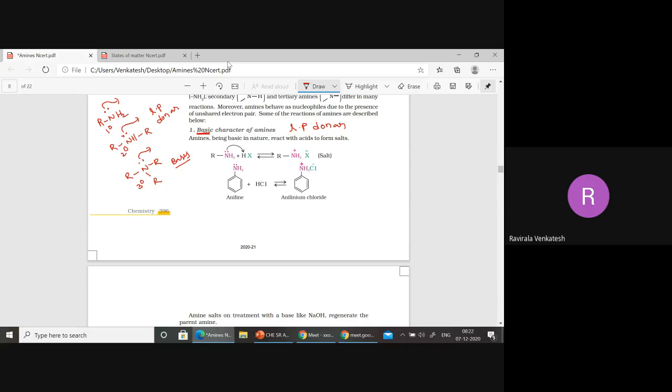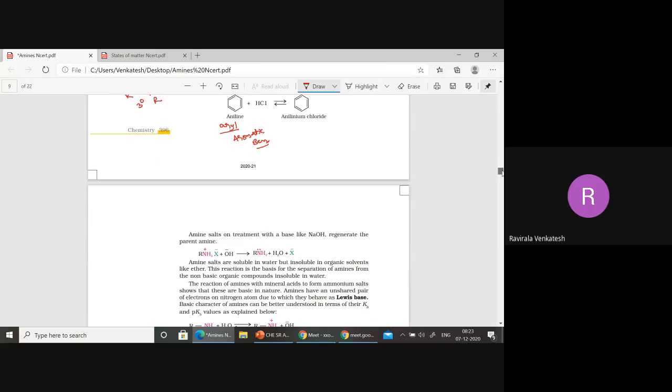Now, if you observe, among these two, this one is called aliphatic and this one is called aryl, which is when we get an aromatic compound, so benzene. Aromatic is nothing but benzene. First of all, I'll discuss this one, then we'll go to the next topic: how to explain the basic character.